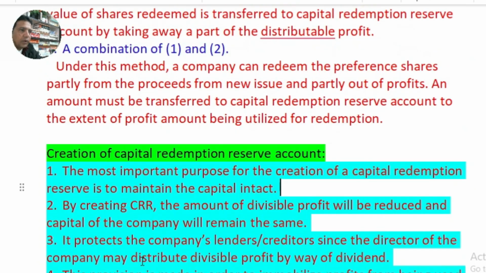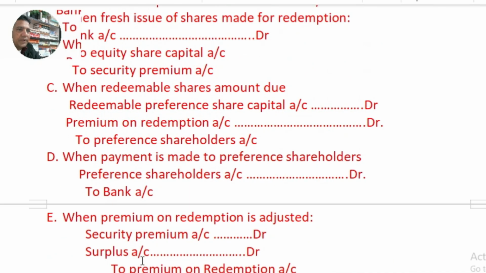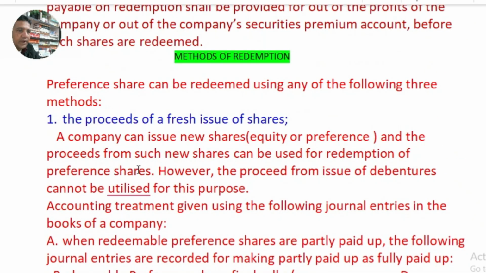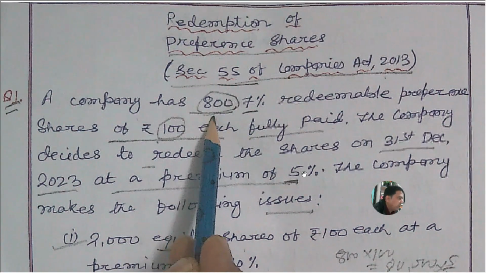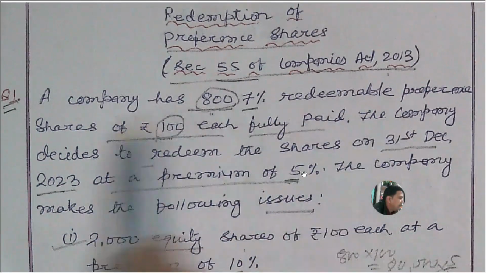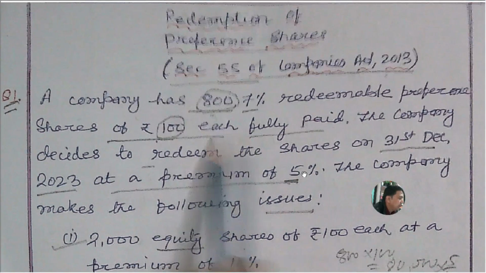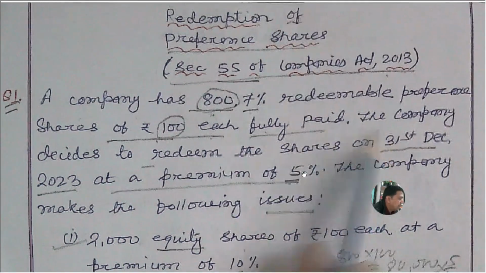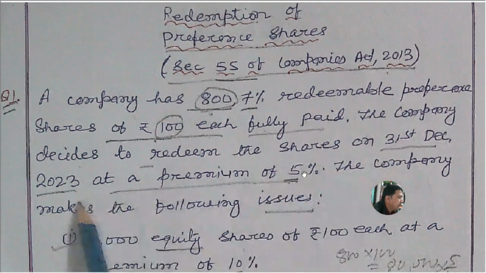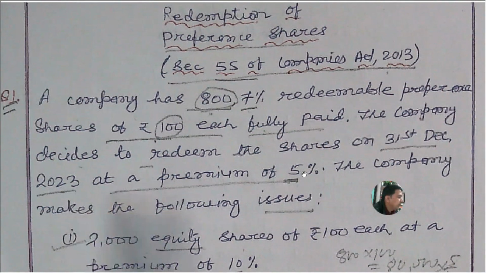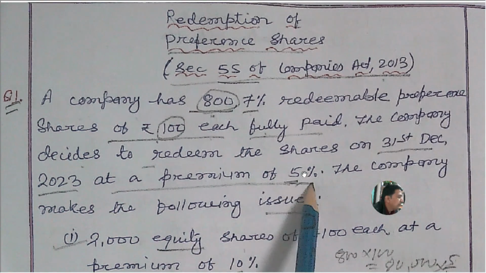So now, method number 1 that I am going to explain to you with the help of a suitable illustration. A company has 800 7% redeemable preference shares of rupees 100 each, fully paid up. The company decided to redeem the shares on 31st December 2023 at a premium of 5%.